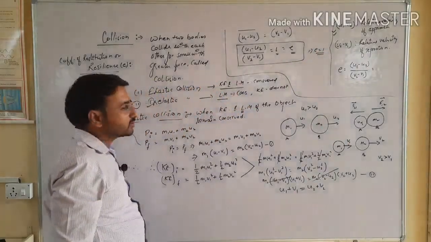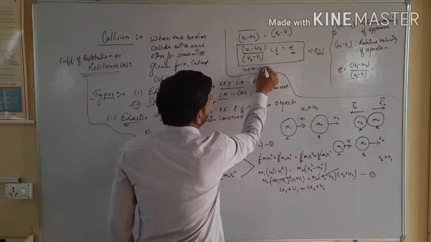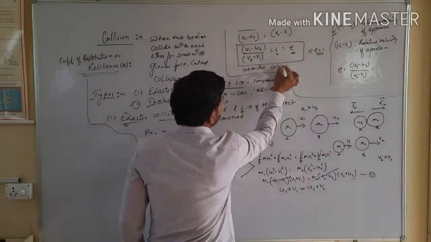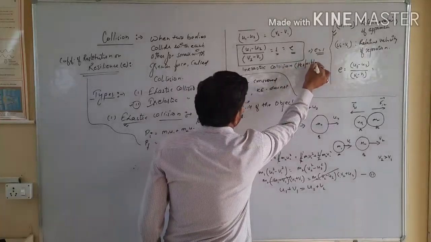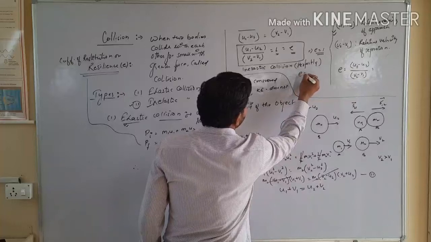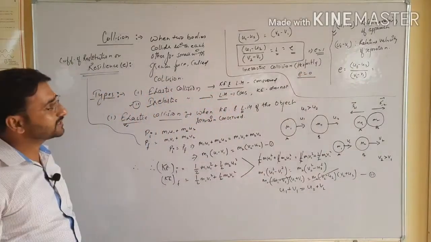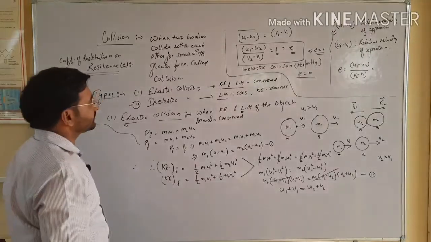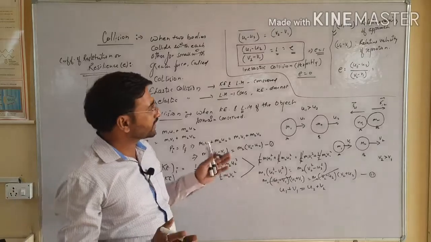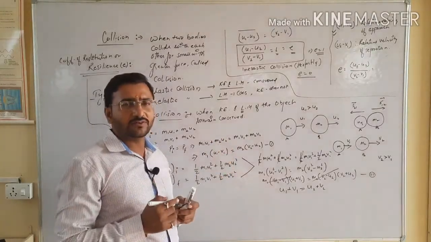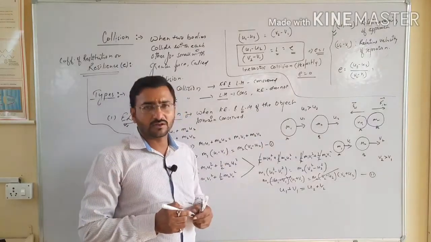But when we talk about inelastic collision, meaning perfectly inelastic collision, the value of E is equal to 0. When two objects collide with each other, the first object collides with the second and they stick together.